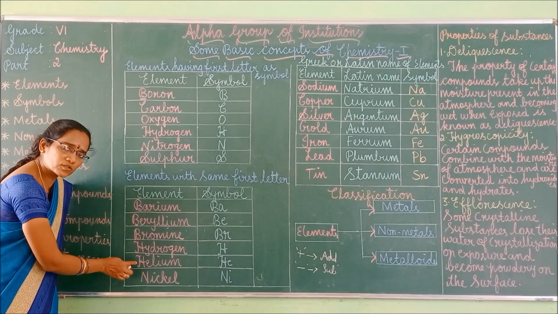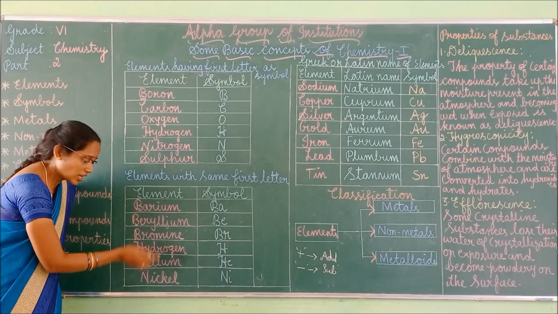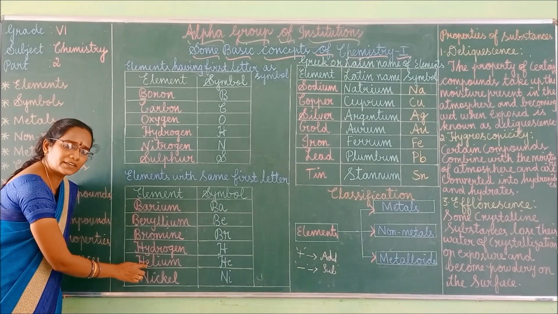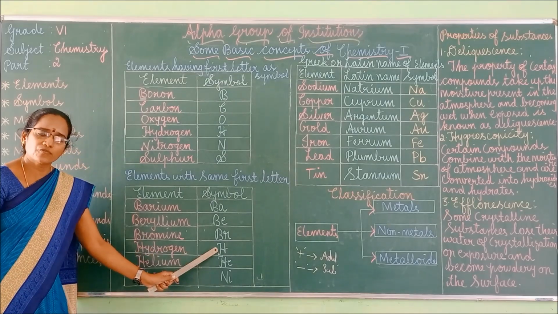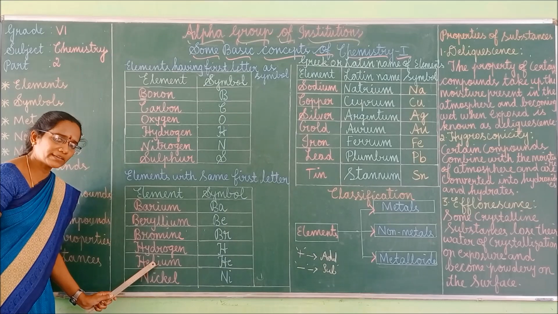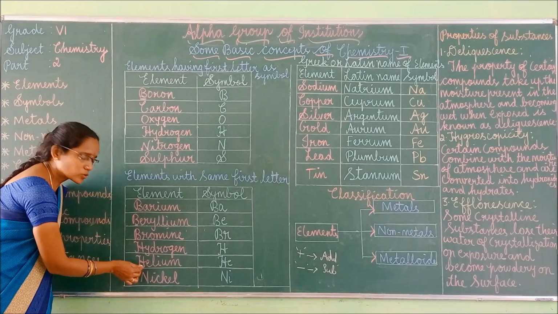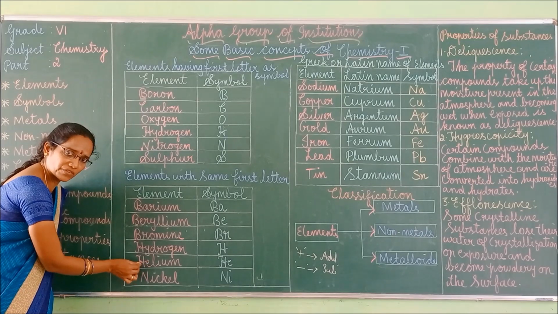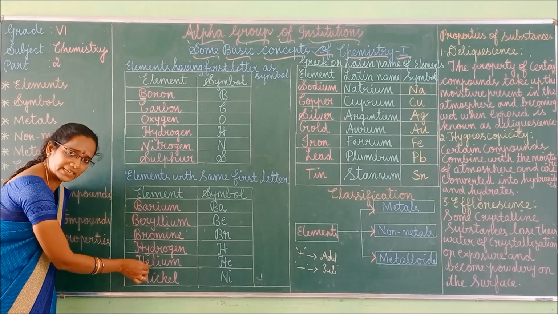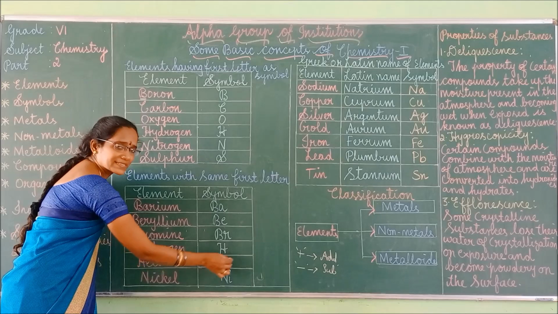This letter also starts with the first letter H. At the same time, the second letter we have to take. Why? Because already we have used this symbol H for hydrogen. Here we have to take the first letter and second letter. So the first letter is H and the second one is E. So the symbol is He.